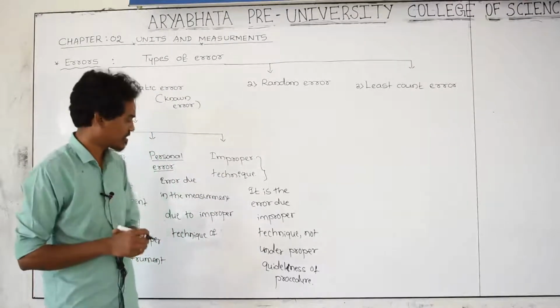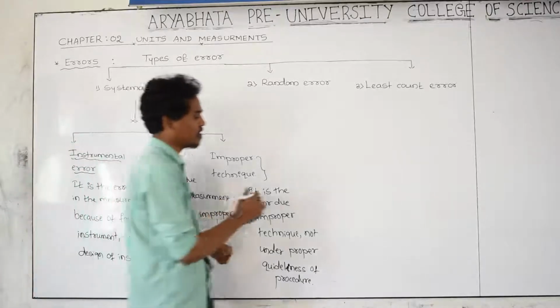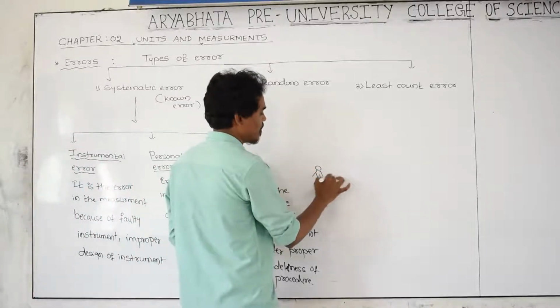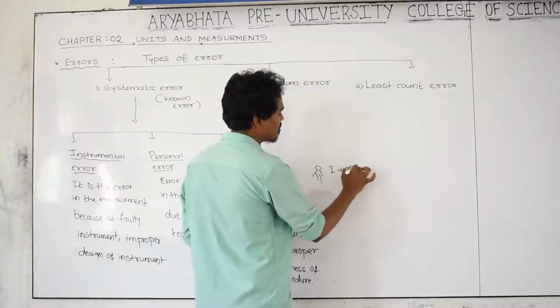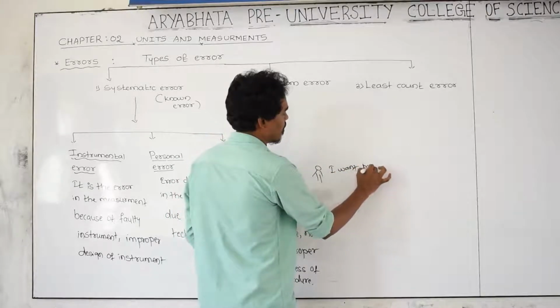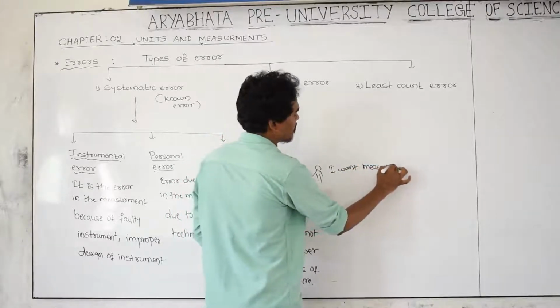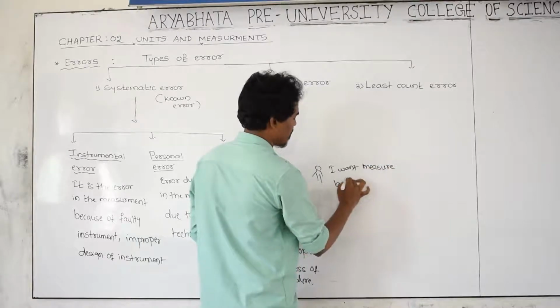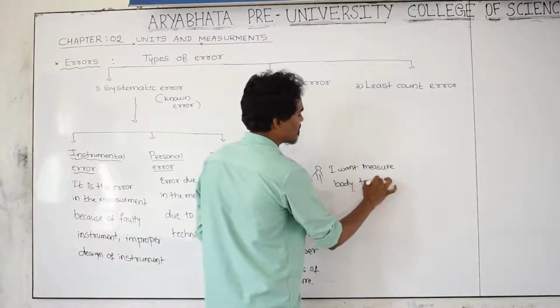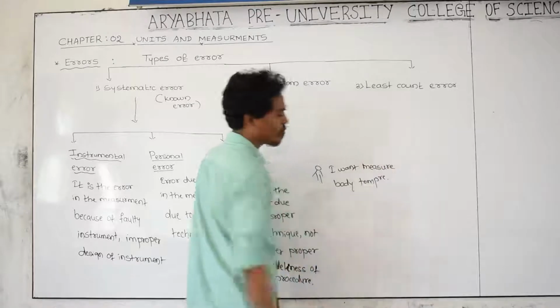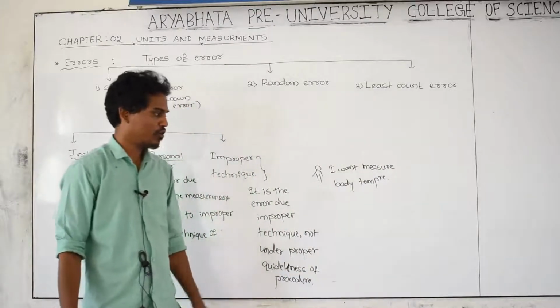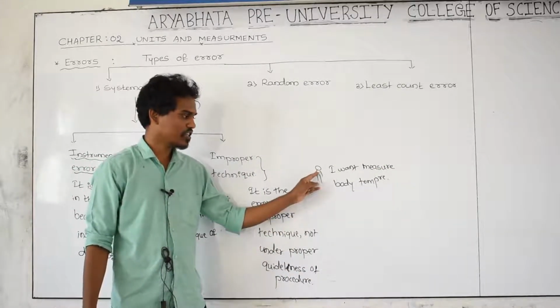For example, one example I would like to tell you: I want to measure a person's body temperature. In that case, what do you use? A thermometer. I want to find out or measure his body temperature.